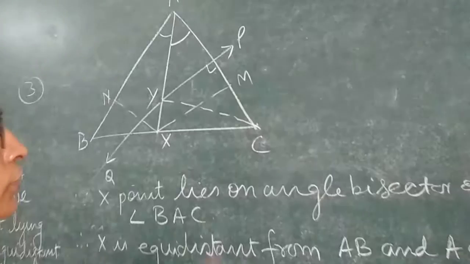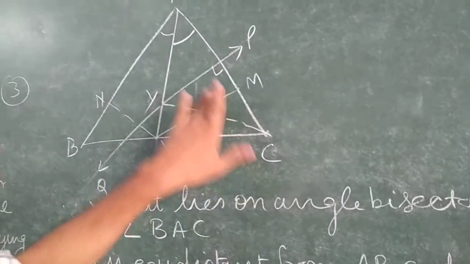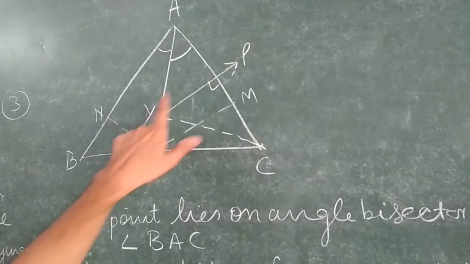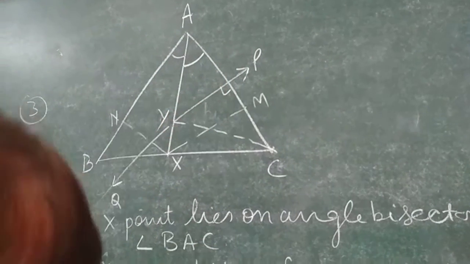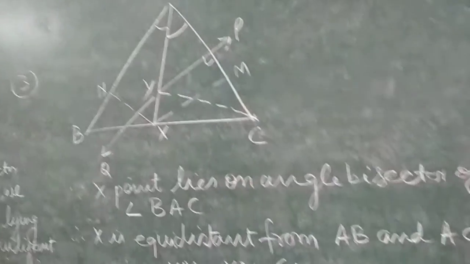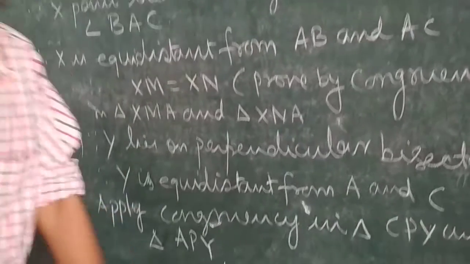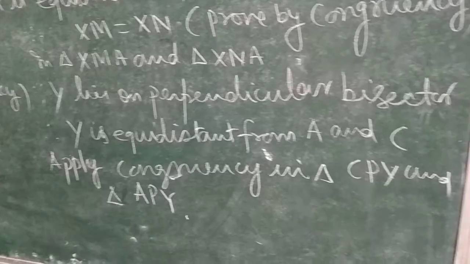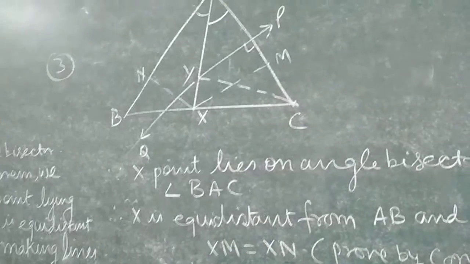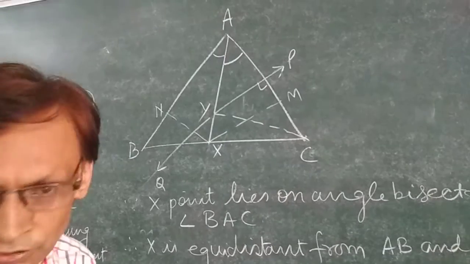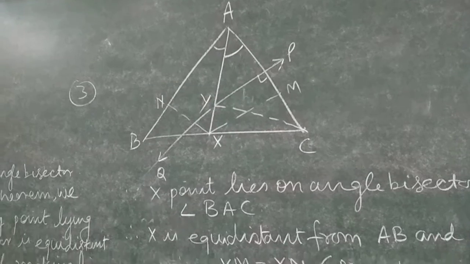You have to join Y to C. We have two triangles, CPY and APY, and we will prove them congruent. Then finally we can say that Y is equidistant from A and C. In this way you complete the remaining part of the solution yourself.